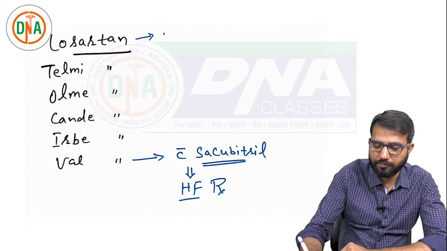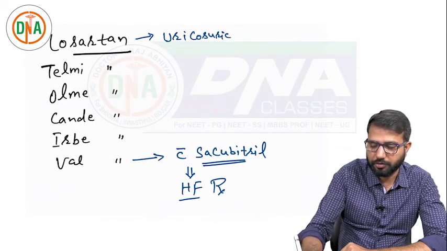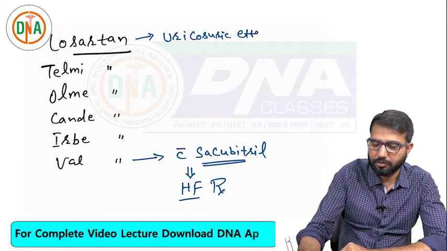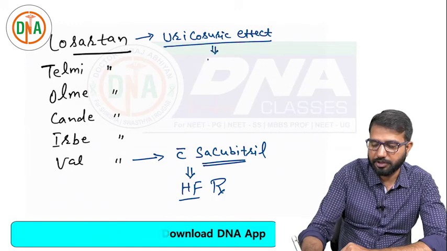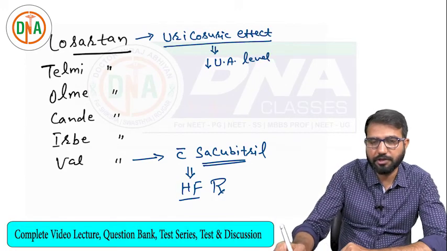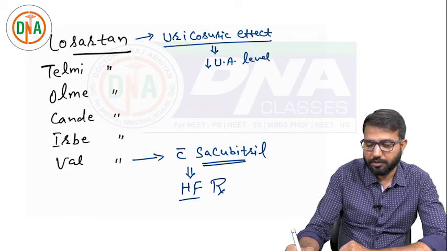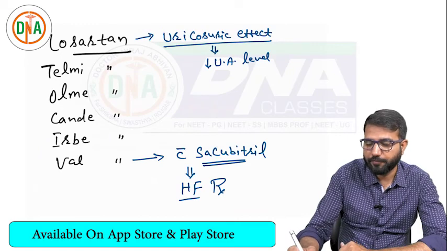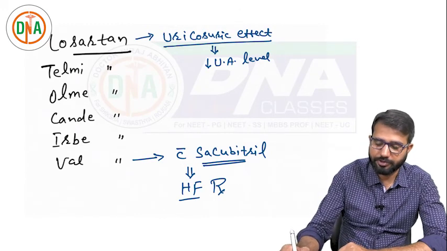Losartan also has a uricosuric effect. So it can cause uric acid excretion and decrease the uric acid level. That is the important point regarding losartan. Like diuretics increase the uric acid level, losartan decreases the uric acid level. So that is a good antihypertensive in gout patients.